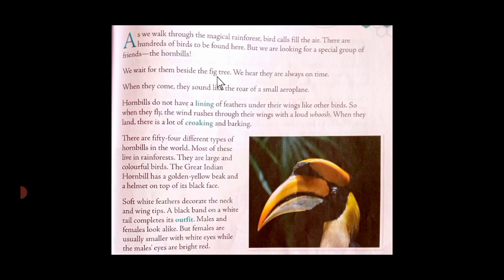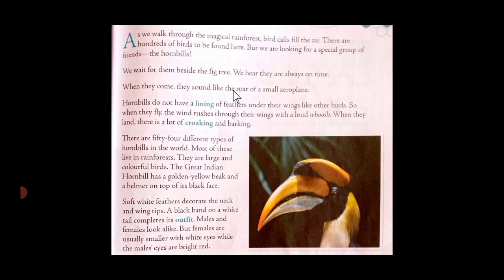So basically they are found on the fig tree. That's why the narrator is saying that we wait for these hornbills beside the fig tree. We hear they are always on time. It is said that they are very punctual, they come on time. When they come, they sound like the roar of a small aeroplane.